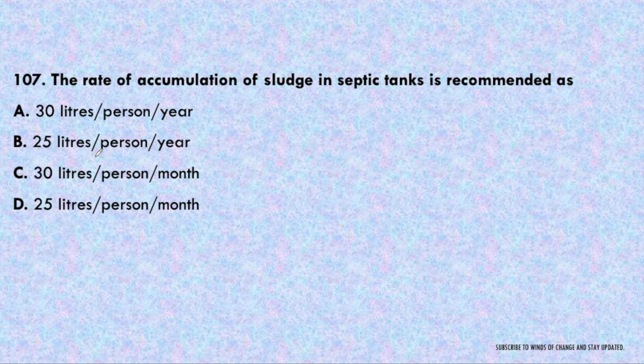Next question. The rate of accumulation of sludge in a septic tank is recommended as 30 liter per person per year, 25 liter per person per year, 30 liter per person per month or 25 liter per person per month. It is also an important question because this data is used for the design of the septic tank. Just think about it. It is 30 liter per person per year. It is very important. We should memorize it. 30 liter per person per year, that will be the rate of accumulation of sludge in a septic tank.